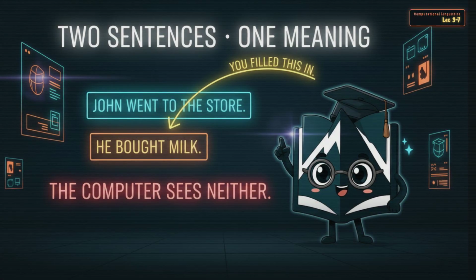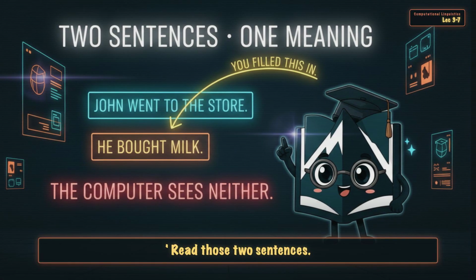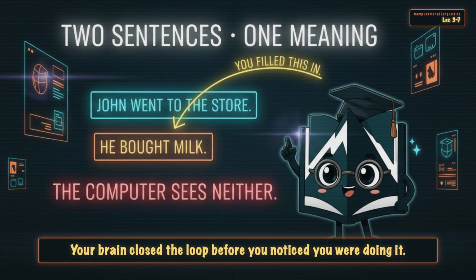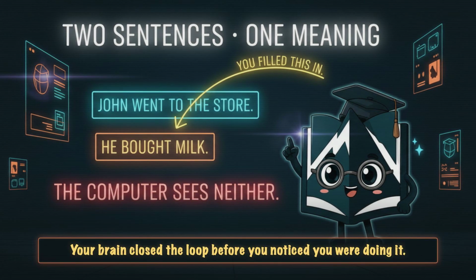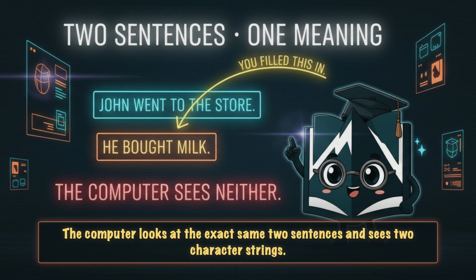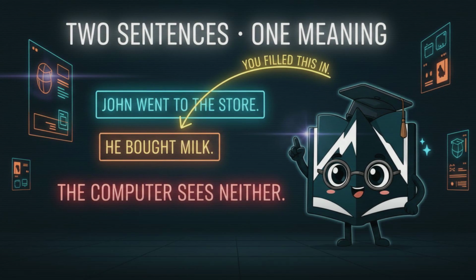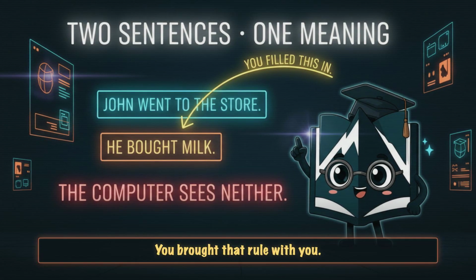John went to the store. He bought milk. Read those two sentences. He obviously means John. To you, your brain closed the loop before you noticed you were doing it. The computer looks at the exact same two sentences and sees two character strings. There is no rule that says he points at John. You brought that rule with you.